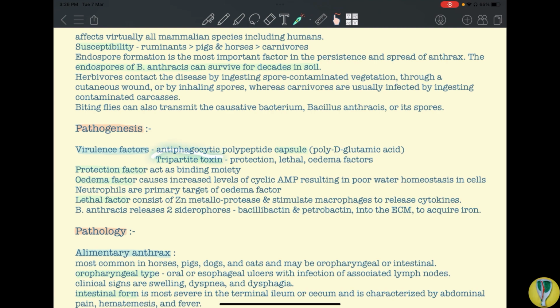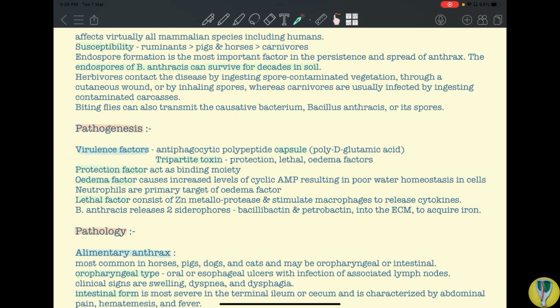Okay, then we have tripartite toxins, which is the main toxic substance. Okay, so the capsule does not have any pathogenic property. The main pathogenic property of the bacterium comes from the tripartite toxin. So it is an AB type toxin. So A means active ingredient or active component, B means binding moiety. So here the protective antigen acts as a binding moiety which binds to the edema factor and lethal factor.